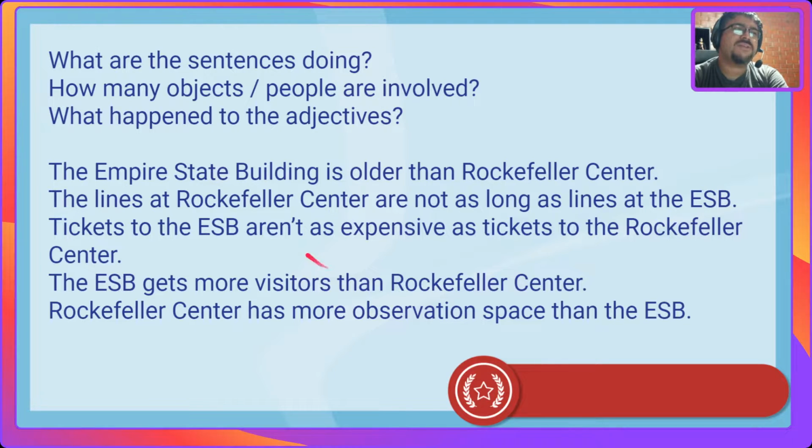What are these sentences doing? How many objects or people are involved? And what happened to the adjectives? Stop the video and analyze it.